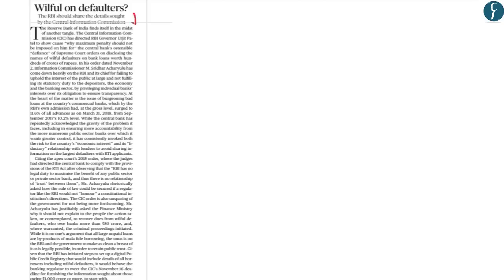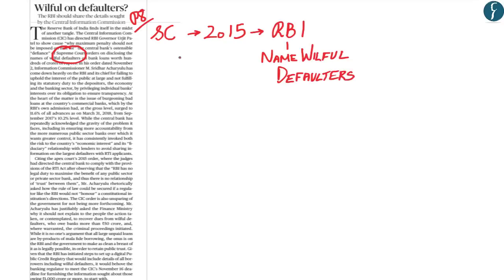Now we have taken this article from the editorial page on page 8. Now what had happened was that the Supreme Court of India, in an earlier decision of 2015, had asked the Reserve Bank of India to disclose the names of willful defaulters on bank loans. And the Supreme Court had asked the Reserve Bank of India to name the willful defaulters under the RTI Act of 2005. And therefore, what has now happened is that the Central Information Commissioner has asked the Prime Minister Office,